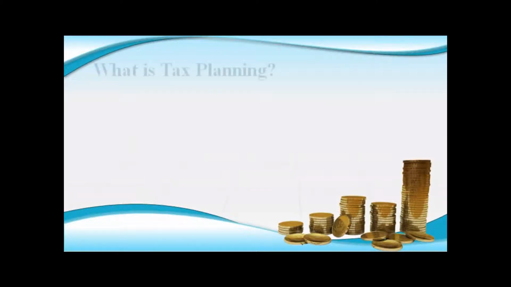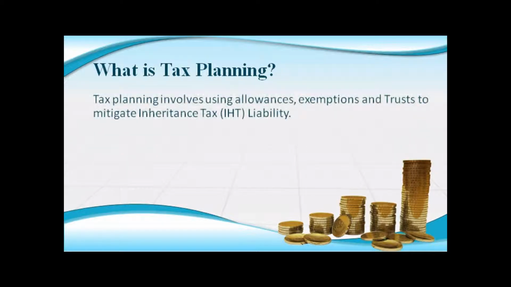From an estate planning point of view, tax planning involves using allowances, exemptions and trusts to mitigate inheritance tax liability. Planning your estate in this way could save you thousands and in some cases hundreds of thousands of pounds, which can be passed directly to your family, friends or even charities.